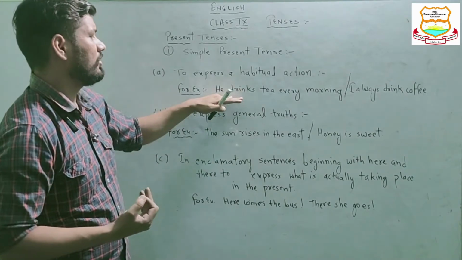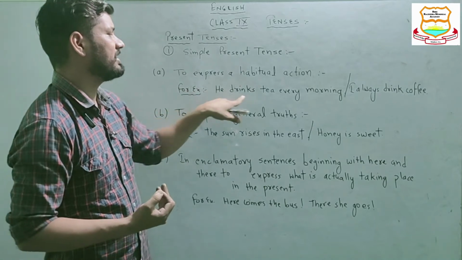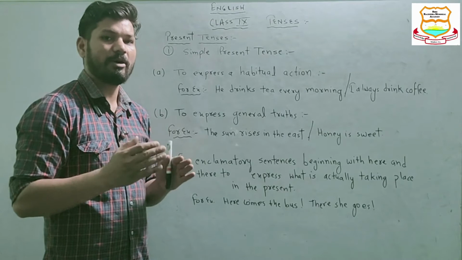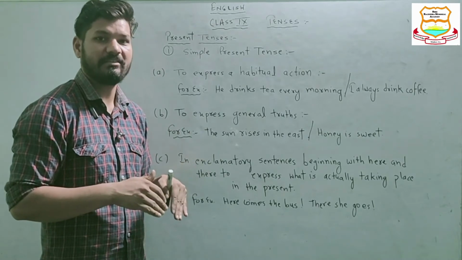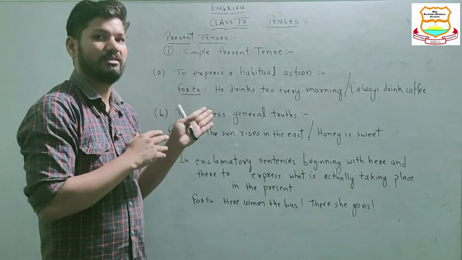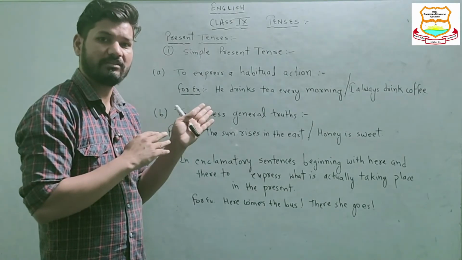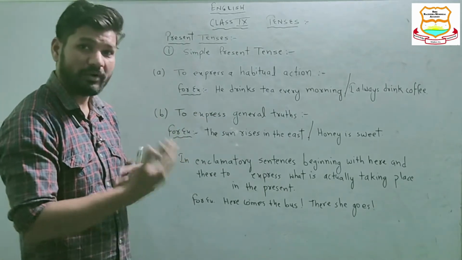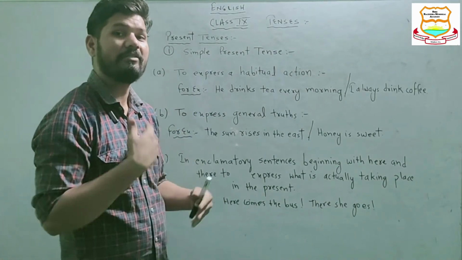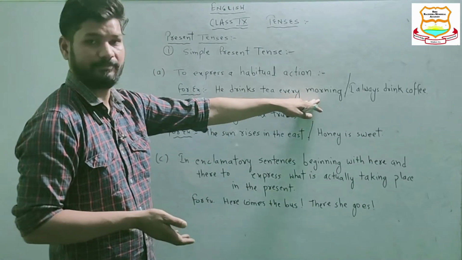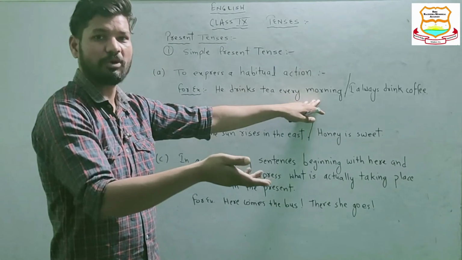Suppose in this sentence, he drinks tea every morning, we are not talking only about the present day. The sense also covers the past morning, the previous morning, meaning yesterday morning, and the morning that will follow this very morning, meaning tomorrow morning.